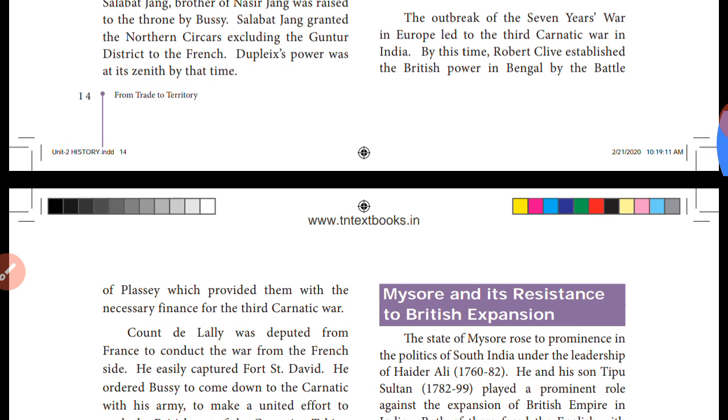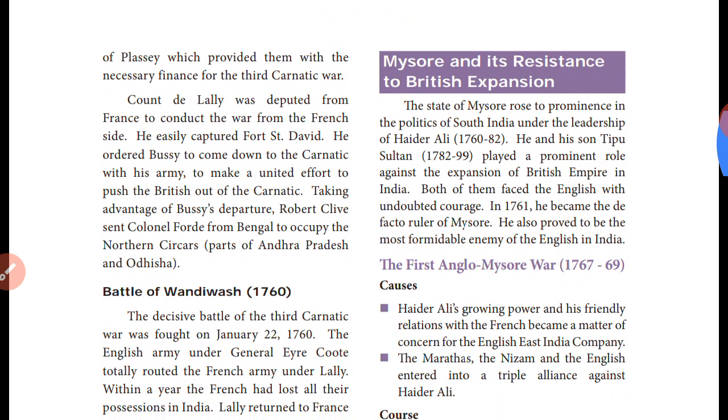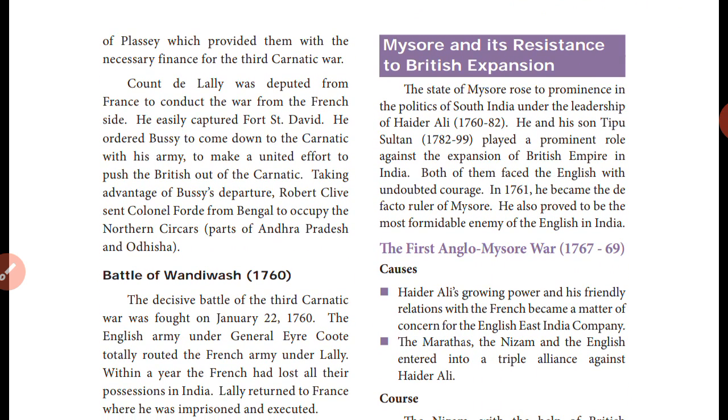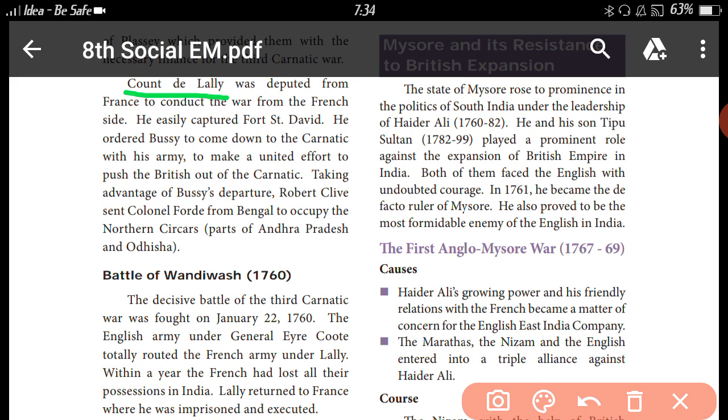So, Robert Clive won Bengal in the Battle of Plassey, and this treasury was helpful to the Third Carnatic War. Count de Lally was deputed from France to conduct the war from the French side. So the French sent the governor Count de Lally. He easily captured Fort St. David. He ordered Bussy to come down to the Carnatic with his army to make a united effort to push the British out of the Carnatic.